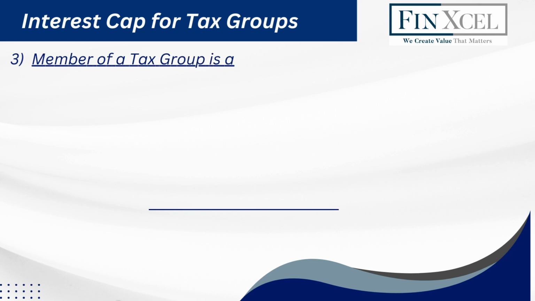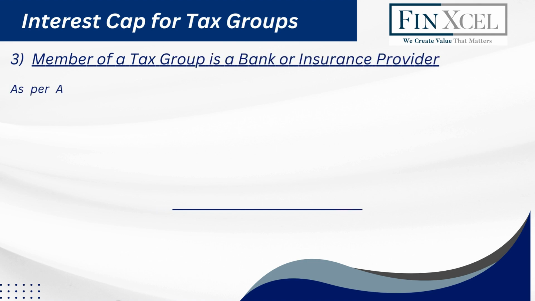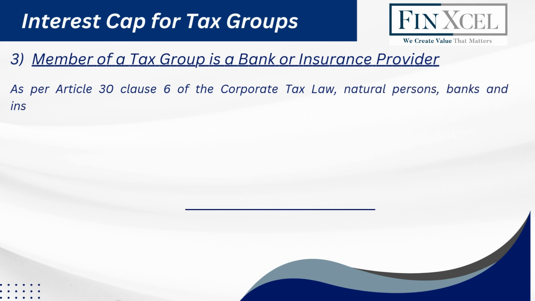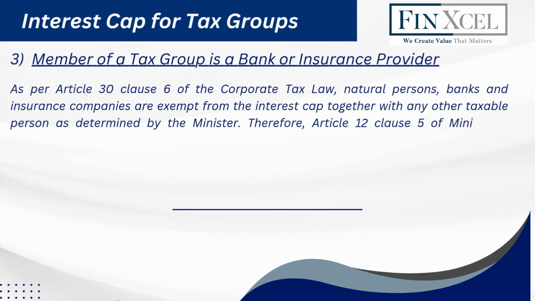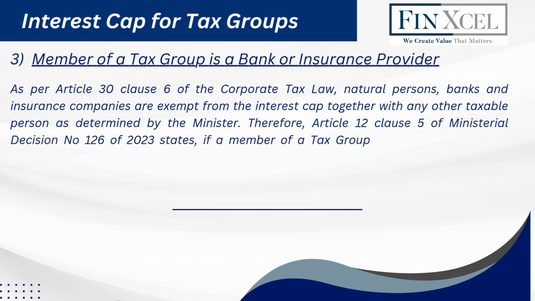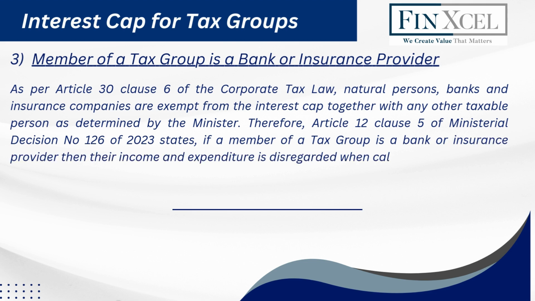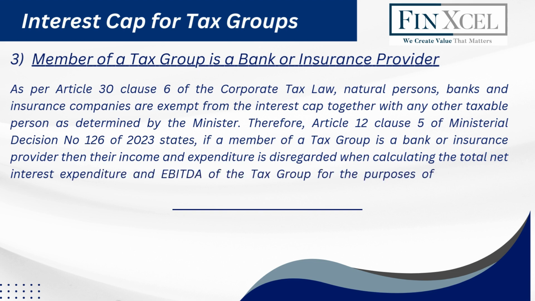Member of a tax group is a bank or insurance provider. As per Article 30 Clause 6 of the Corporate Tax Law, natural persons, banks, and insurance companies are exempt from the interest cap together with any other taxable person as determined by the Minister. Therefore, Article 12 Clause 5 of Ministerial Decision No. 126 of 2023 states, if a member of a tax group is a bank or insurance provider, then their income and expenditure is disregarded when calculating the total net interest expenditure and EBITDA of the tax group for the purposes of the General Interest Deduction Limitation Rule.